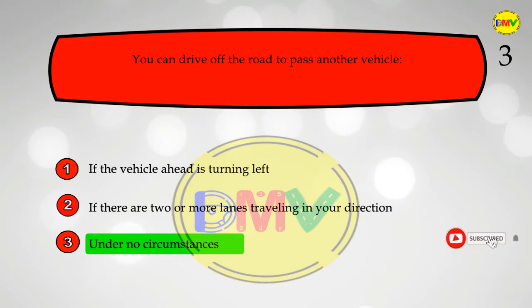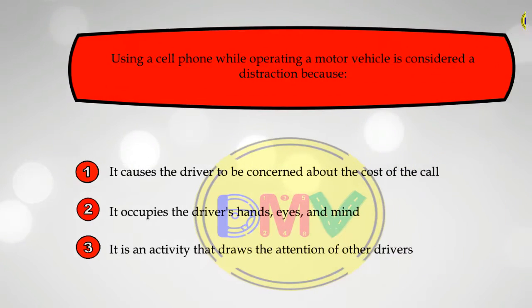You may never drive off the paved or main traveled portion of the road and onto the shoulder to pass another vehicle.